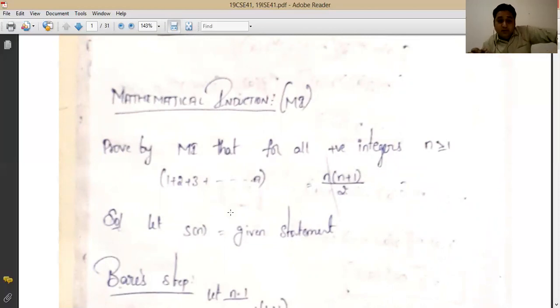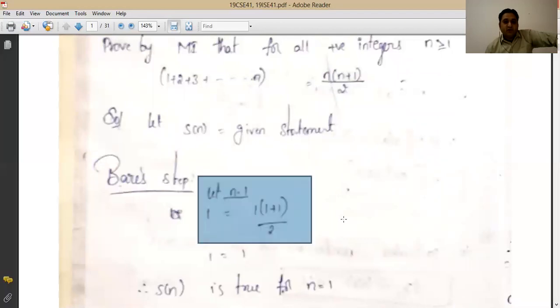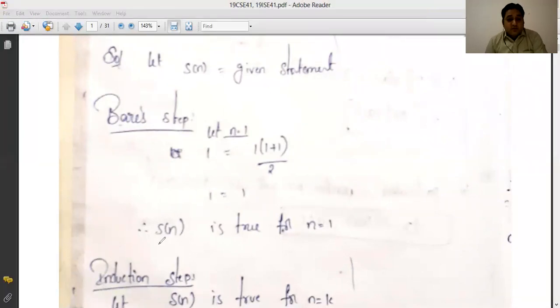So what we do, first of all, we will prove this one for the basic step. For understanding the basic step, we put n equal to 1 and we see the left side is 1 only, and on the right hand side n will be replaced by 1. So 1 into 1 plus 1 by 2, that is also 1. So left side and right side both are coming to be 1 only, right? Let me have some annotations. So when it says okay, left side equals right hand side, that means we have concluded that this given statement is correct for the basic step n equal to 1, right? Now what is our work?